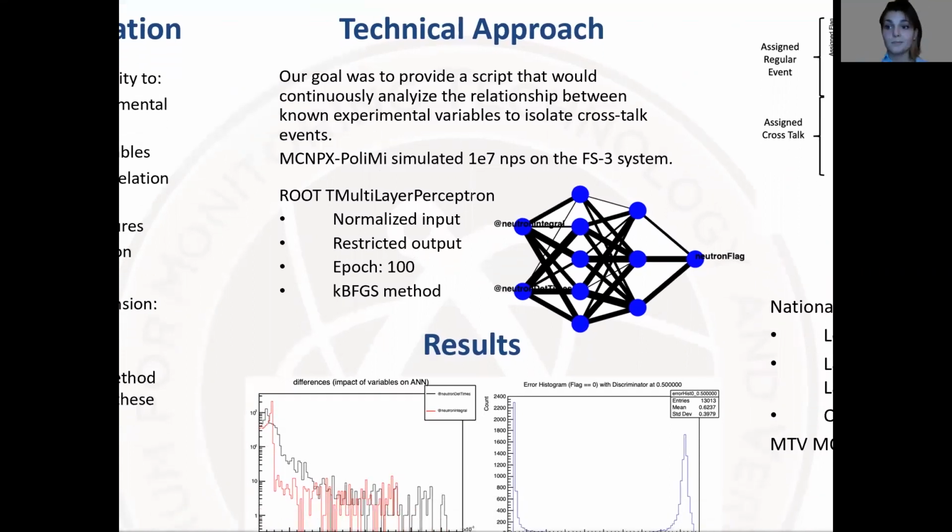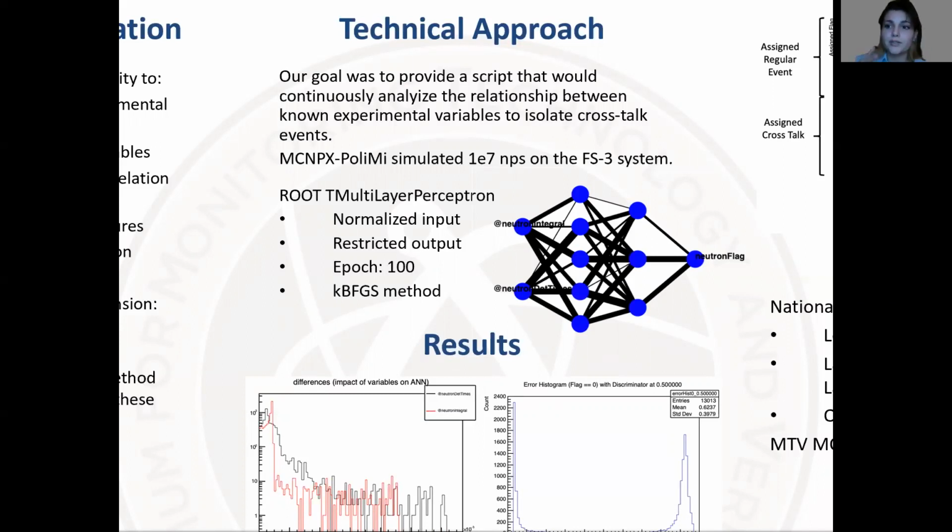We then developed an artificial neural network using the ROOT programming language, specifically the TMultiLayerPerceptron class in ROOT. We then normalized our input, our two input nodes being neutron integral or light output and neutron time or detector time. And then we restricted the output that the neural network would give us, which is the flag 0, 1: 0 for crosstalk, 1 for regular event.